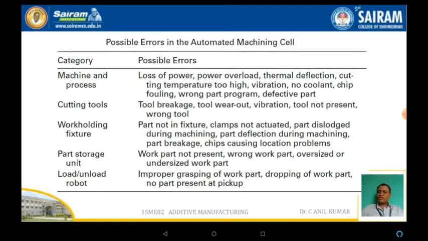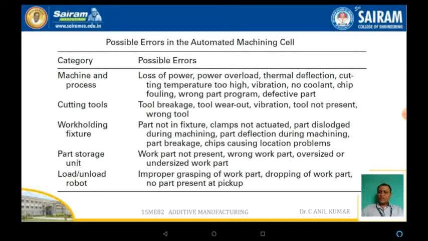Work holding fixtures: part not in fixture, clamp is not accurate, part is not properly fixed, or part deflection due to the machining, part breakages, etc.